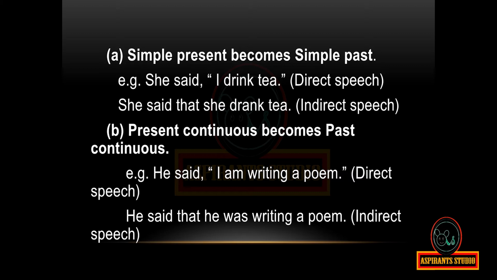Present continuous becomes past continuous. For example, he said, "I am writing a poem." This is in direct speech. He said that he was writing a poem. This is in indirect speech.